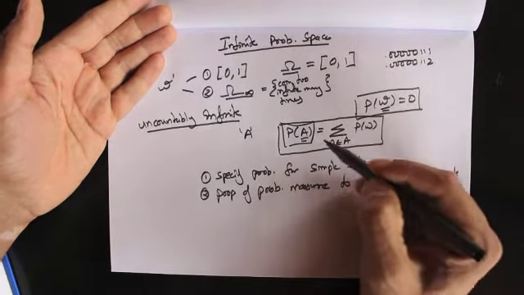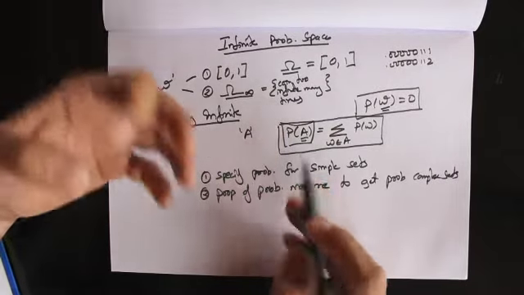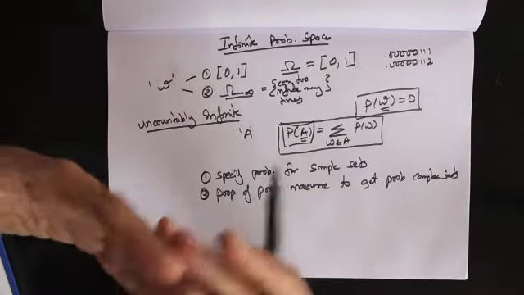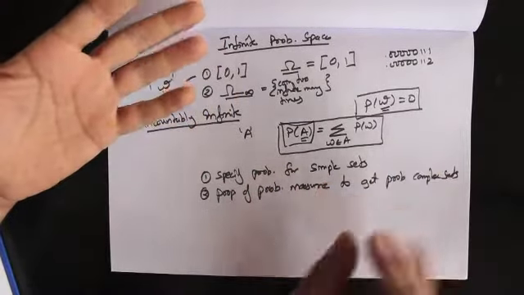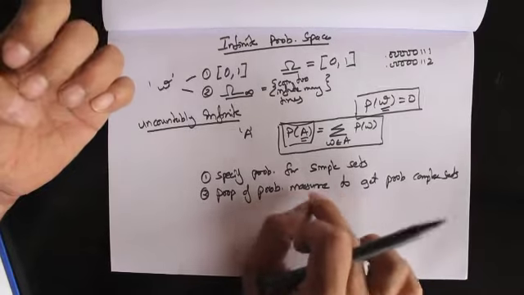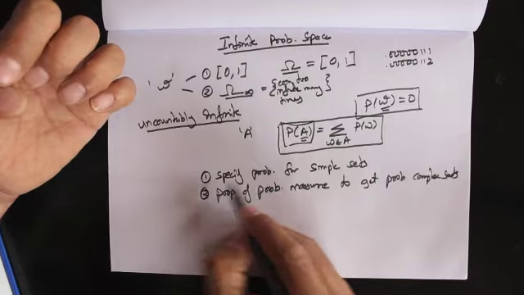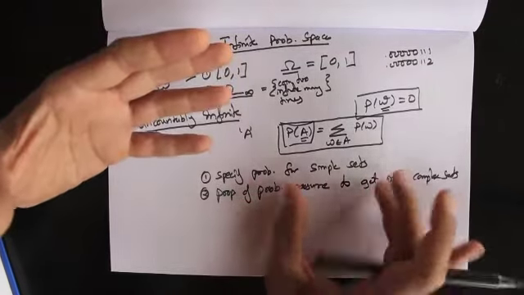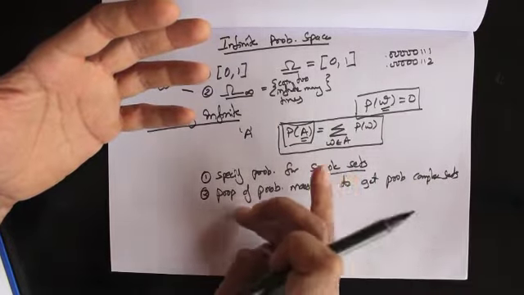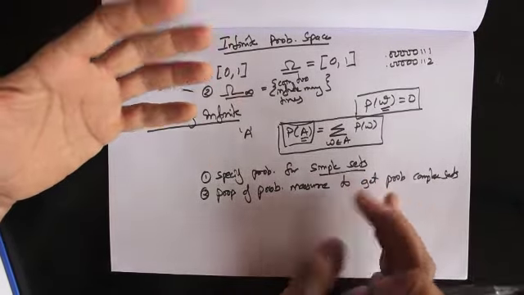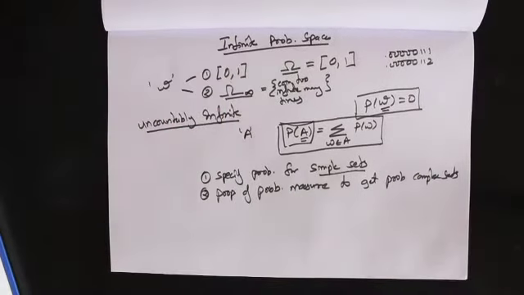So what we need to do is specify probabilities of these events directly. But since there are infinitely many events, it's not easy for us to specify probabilities directly for each particular event. So what we're going to do is use this approach. We're going to specify probabilities of certain simple sets, and then we're going to use the properties of probability measure to get probabilities on more complicated sets. Okay, so that basically is our approach.